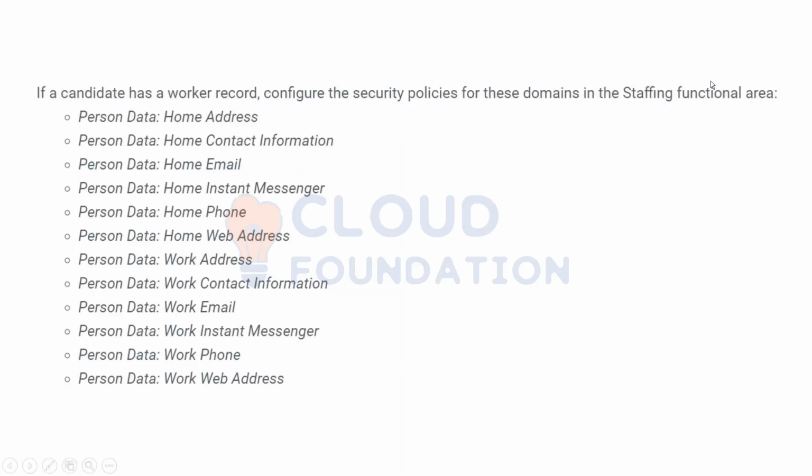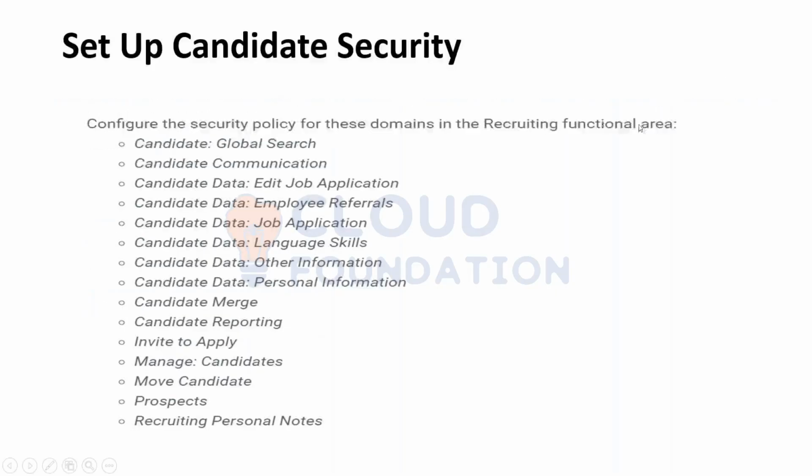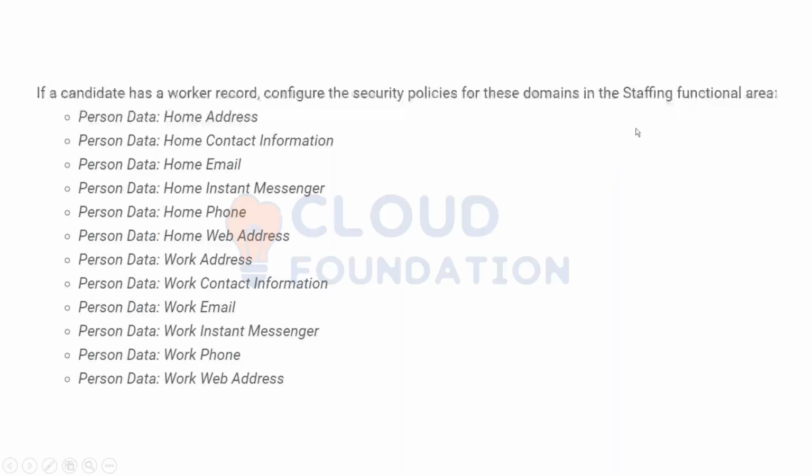Then for the staffing functional area. The previous one was the recruiting functional area, and this is the staffing functional area. So these domains are related to a candidate, and if the candidate has a worker record, maybe he is internally applying to some other profile, or he has been part of the organization earlier and is coming back to that organization, then for those candidates we have these domains.